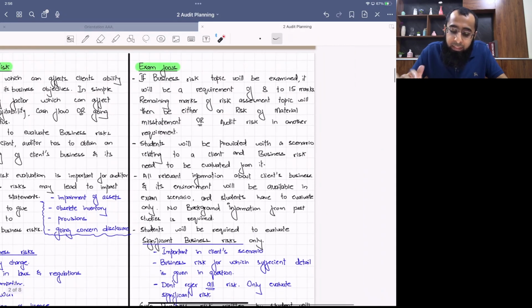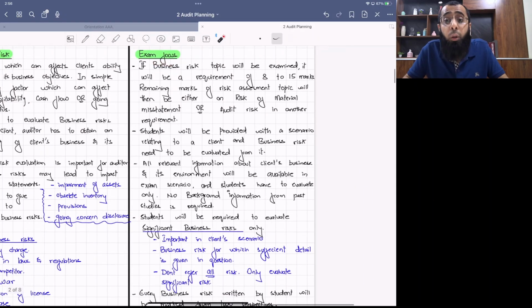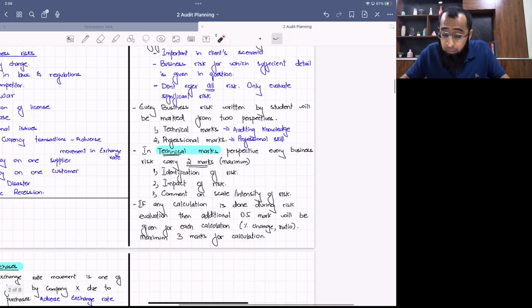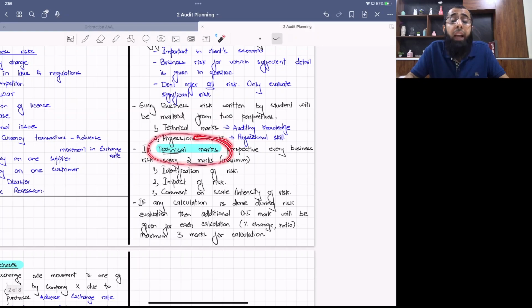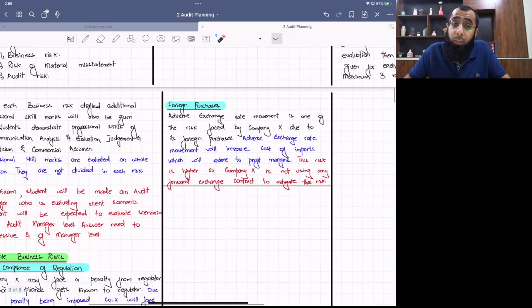Then we move towards exam focused discussion, which is obviously very important when you are going for the exam. You can have an 8 to 15 marks requirement on business risk. You have to evaluate the scenario and discuss significant business risk included in it. For every business risk, you have technical marks and you have professional skill marks. Identify impact scale of the risk. For every calculation, you get 0.5 mark each, maximum 3 marks for calculation.